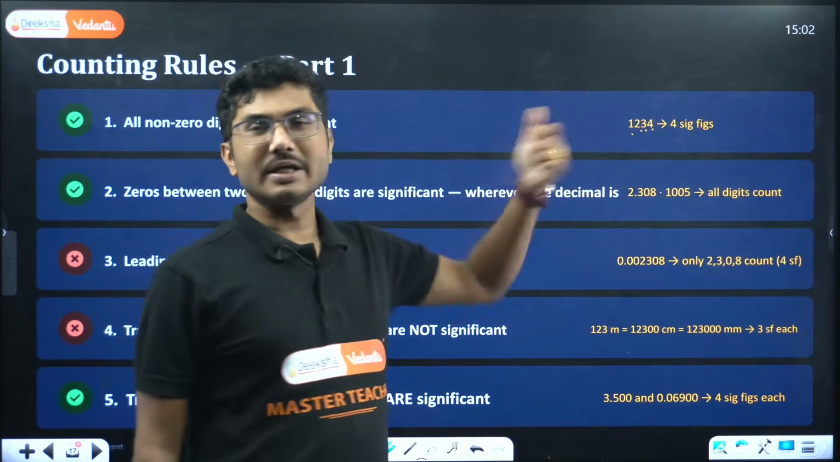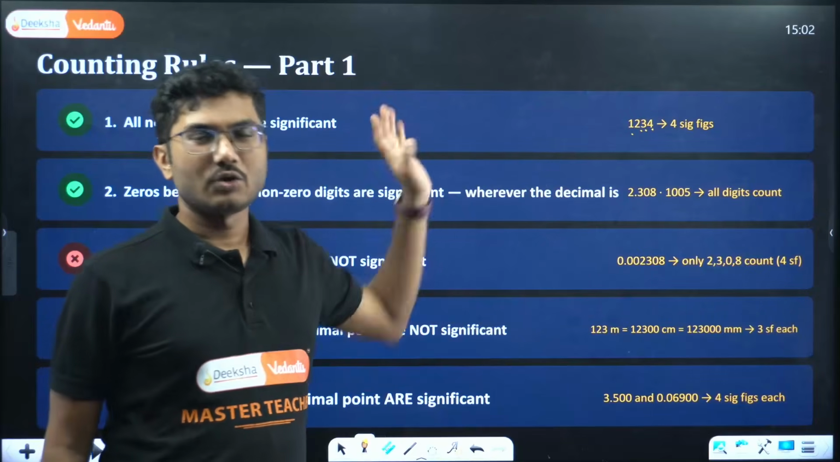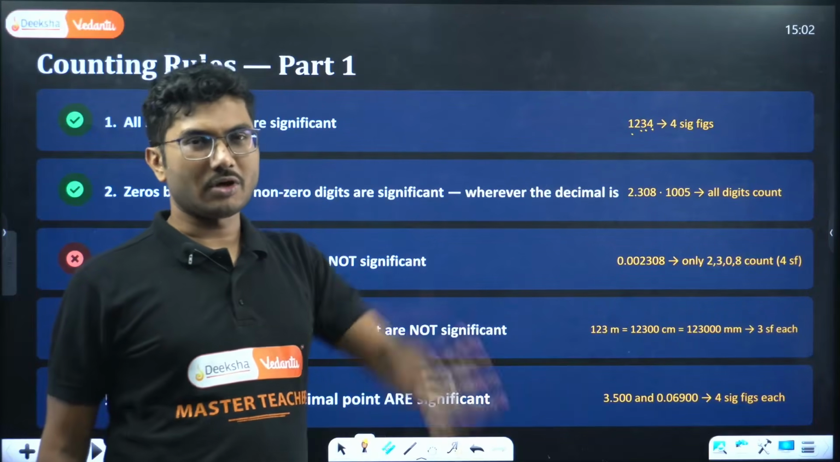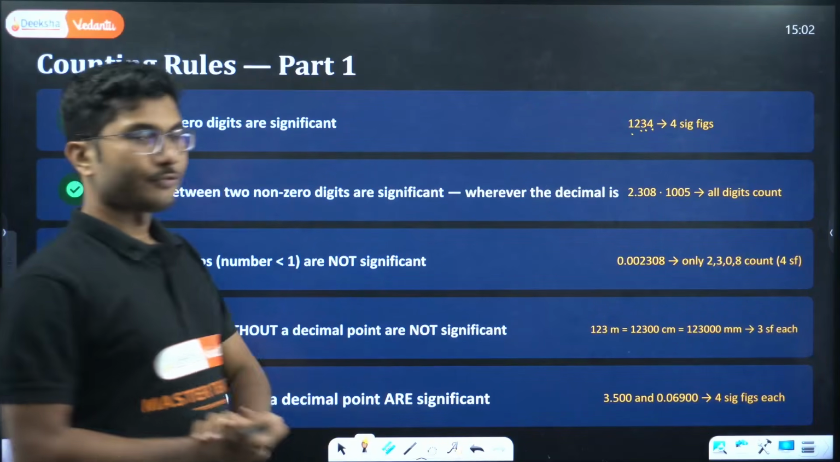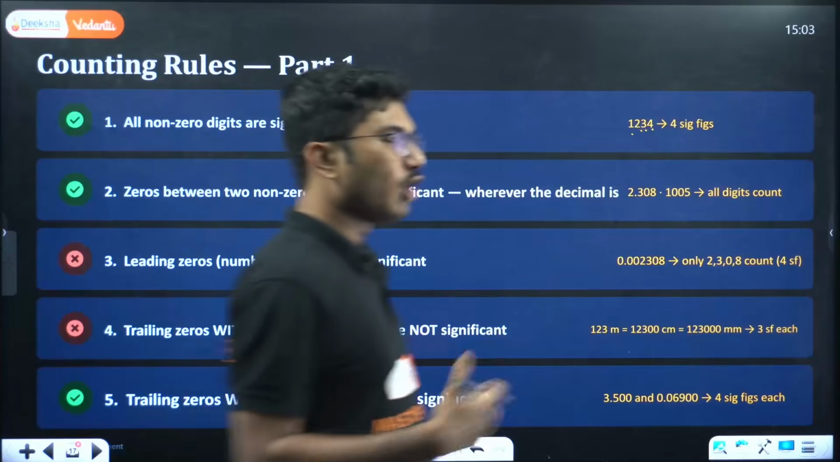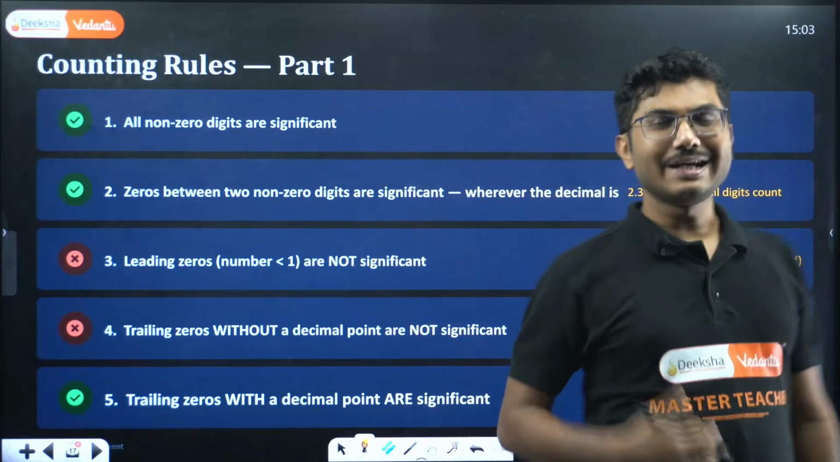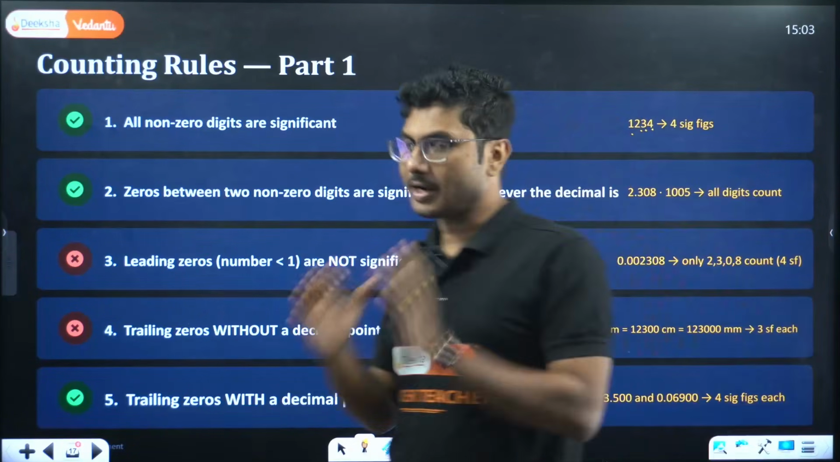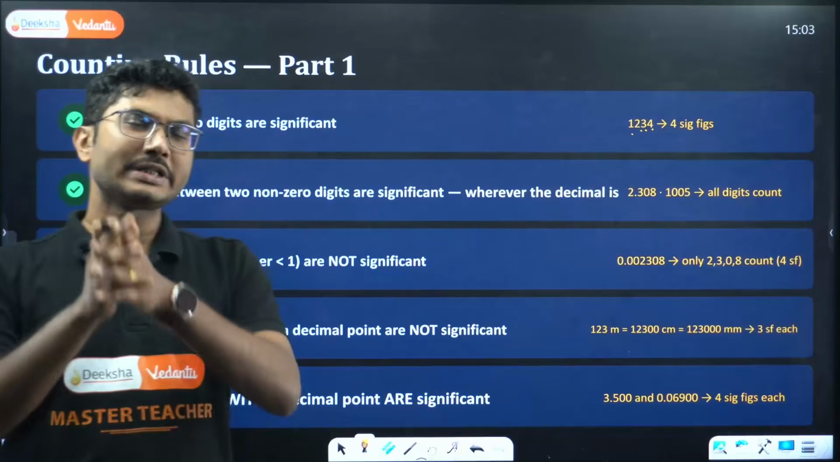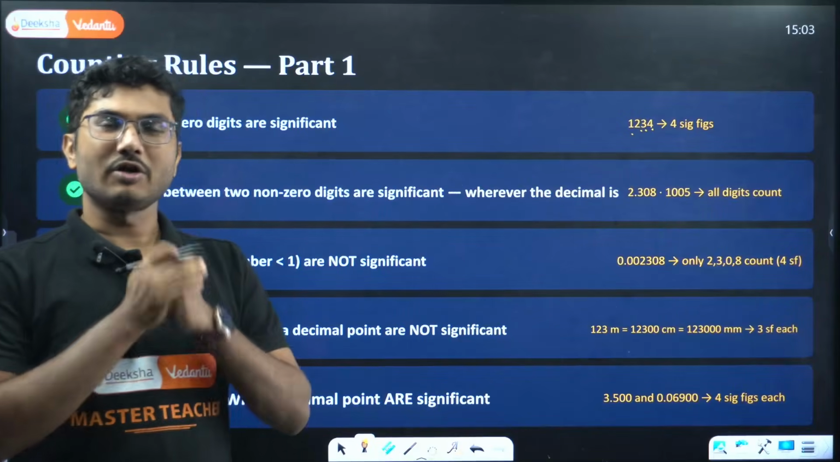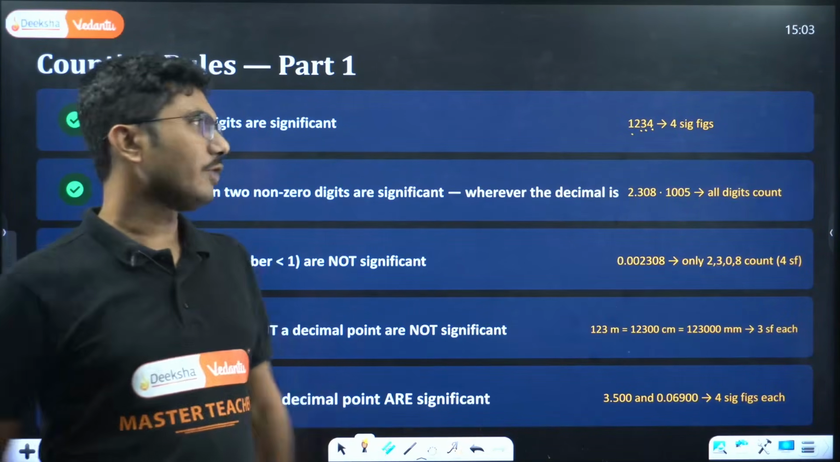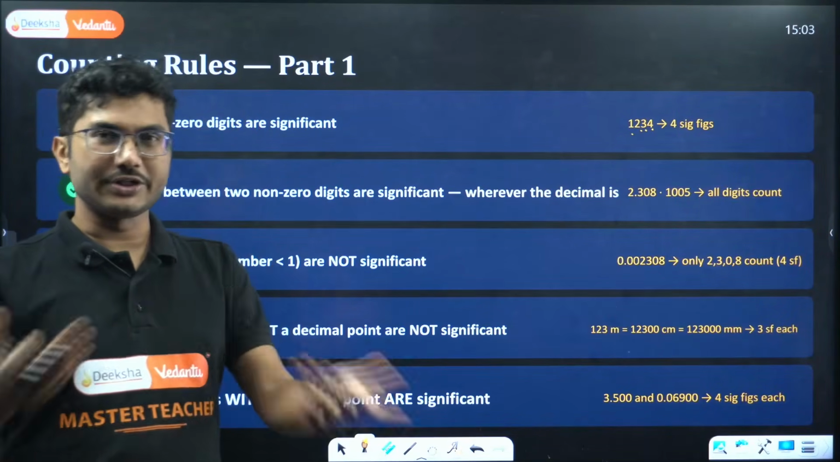Each digit consists of 1 figure. Total number of digits, total number of figures. Figure means how many significant digits are present in that number. In a number, how many significant digits are present, that is called significant figures. 4 significant figures means 4 digits present.